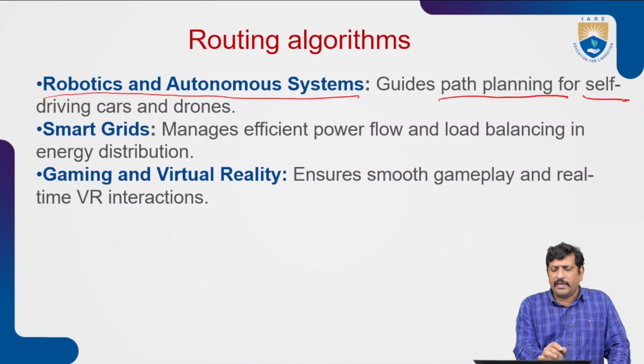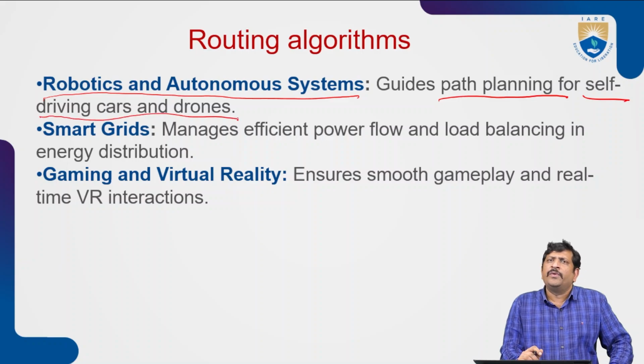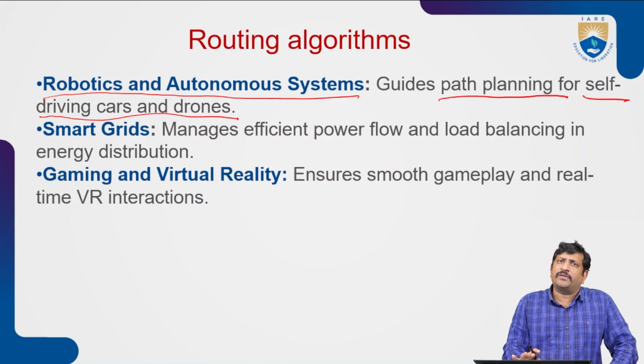Self-driving cars or drones find the best path and reach the destination. Best path means optimum path or shortest path. So the routing algorithm can be used in robotics and autonomous systems.